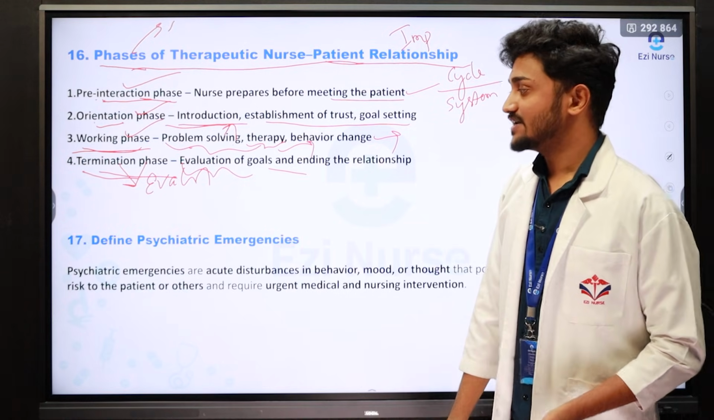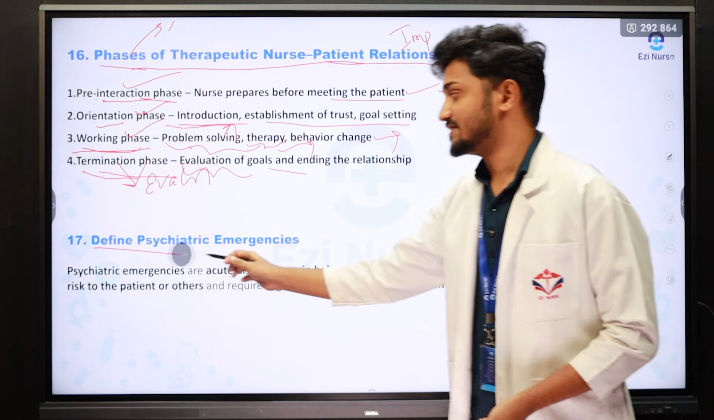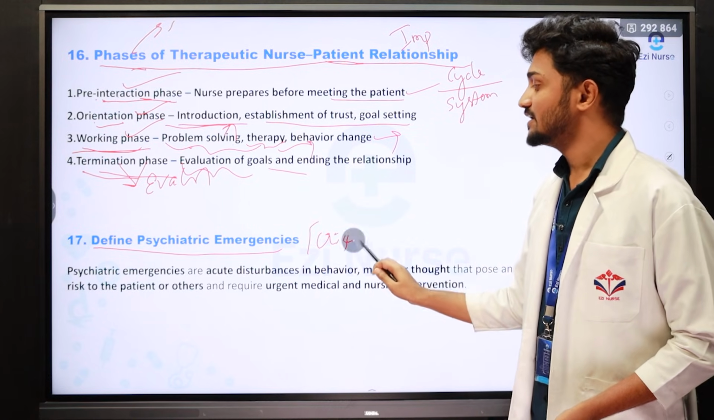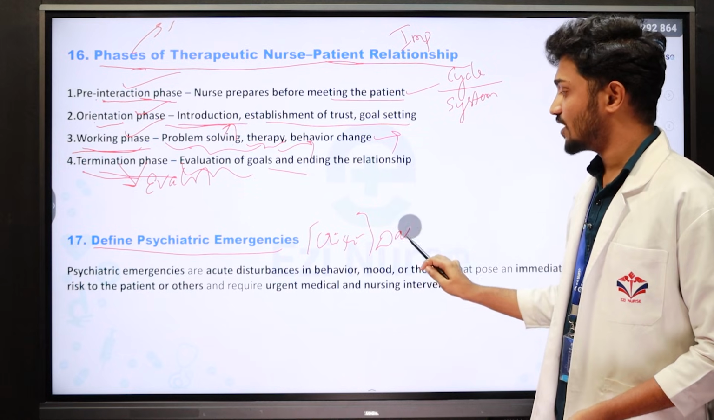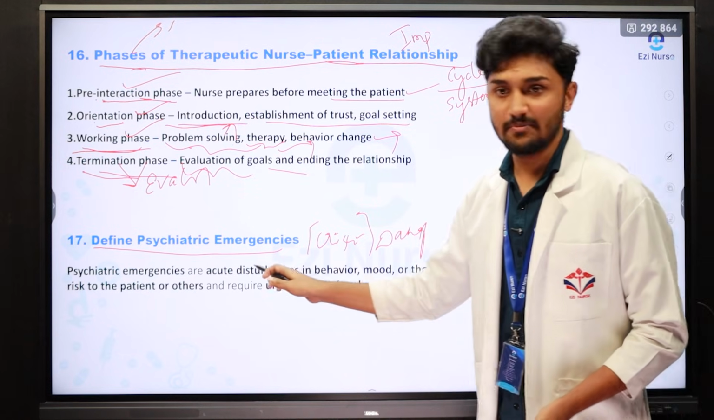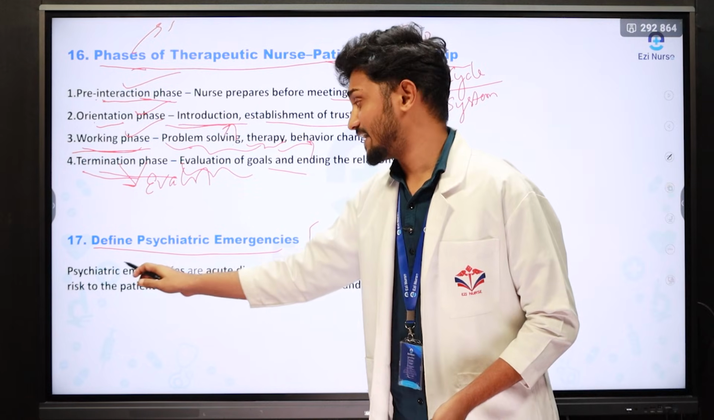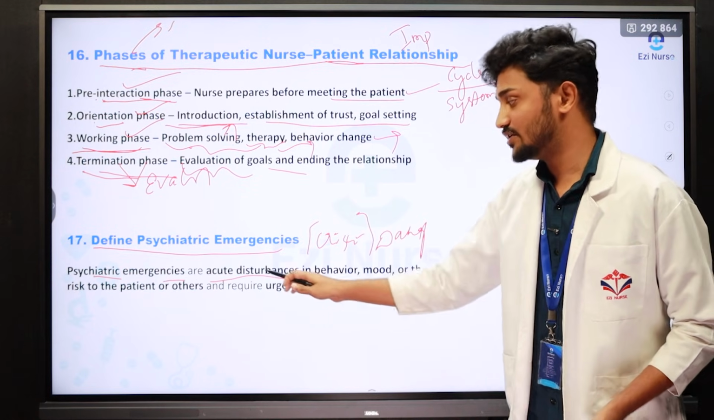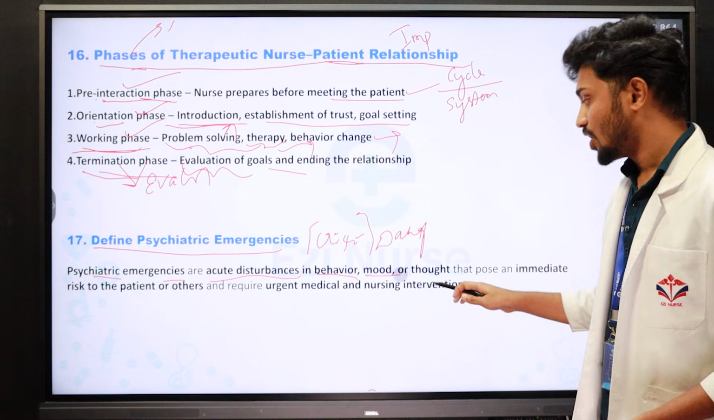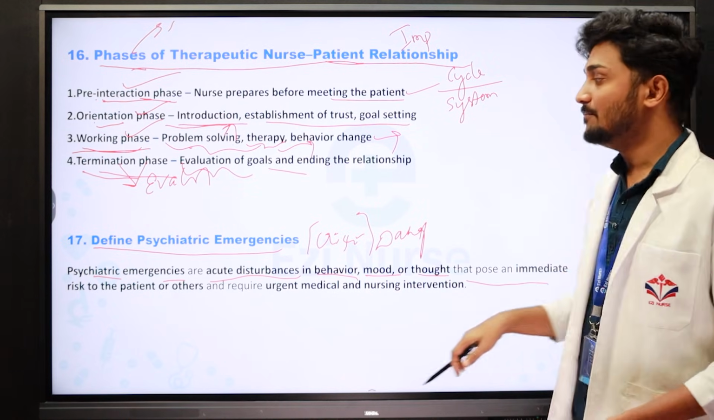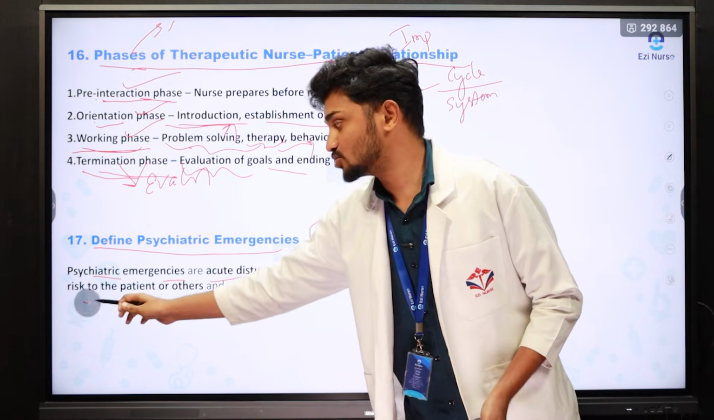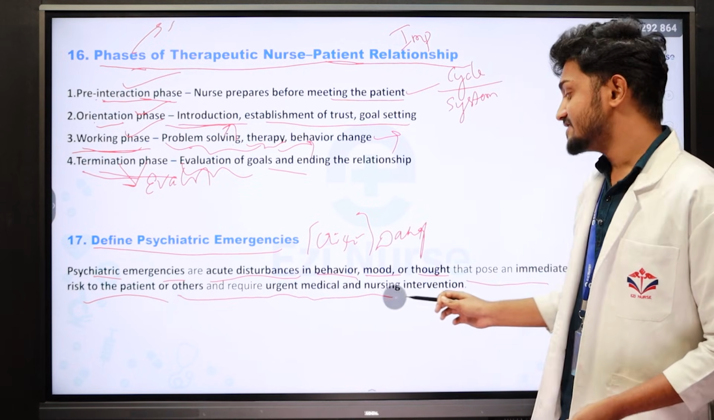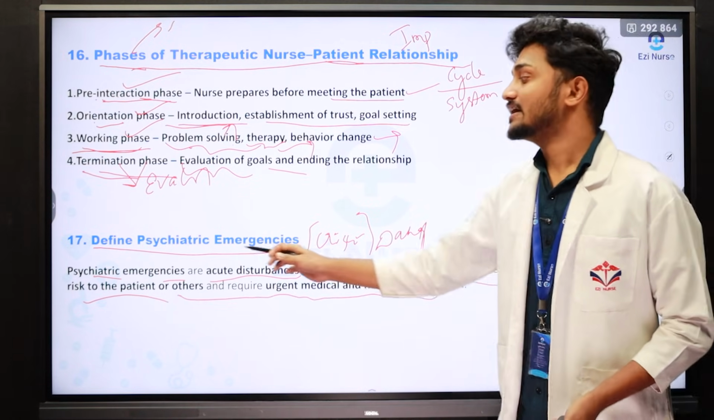Then another question is define psychiatric emergency. Emergencies are also called crisis, or also called danger. What is a psychiatric emergency? Psychiatric emergencies are acute disturbances in behavior, mood, or thought that pose an immediate risk to the patient or others and require urgent medical and nursing intervention. So this is called an emergency.